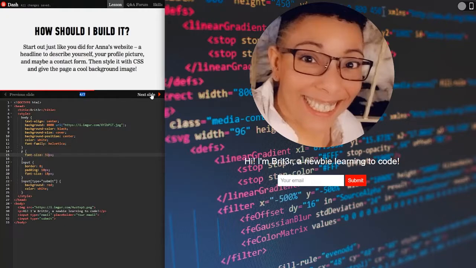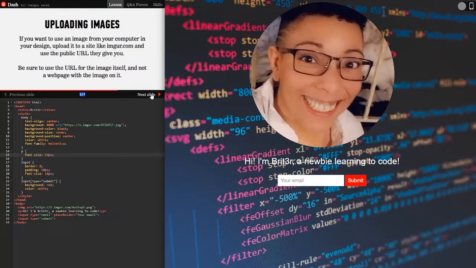How should I build it? Start out just like you did for Anna's website, a headline to describe yourself, your profile picture, and maybe a contact form. Then style it with CSS and give the page a cool background image.